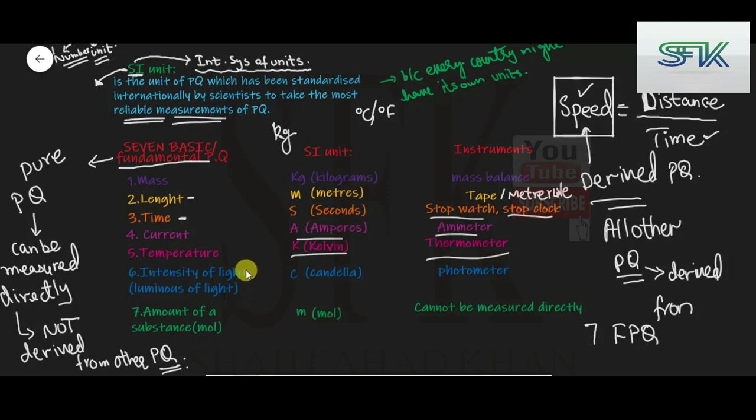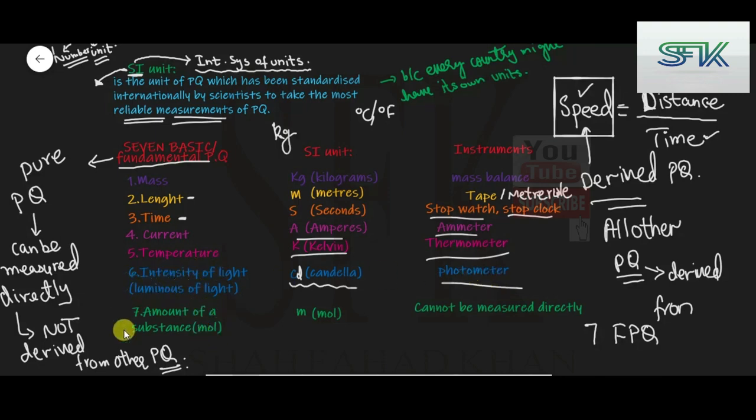It is also a physical quantity that can be measured directly. The unit is candela, cd actually. cd is the symbol of the unit. Candela is the SI base unit of intensity of light. A photometer can be used to measure the intensity of light.